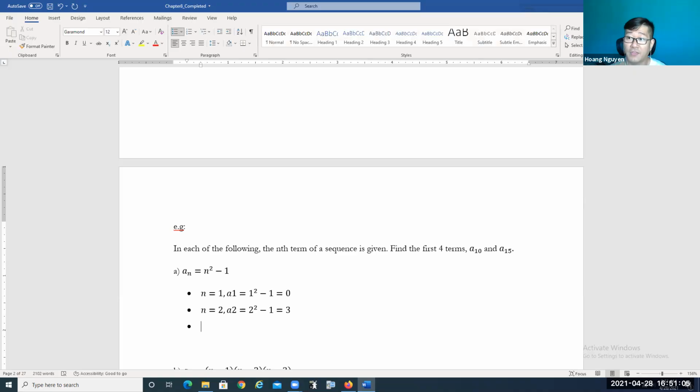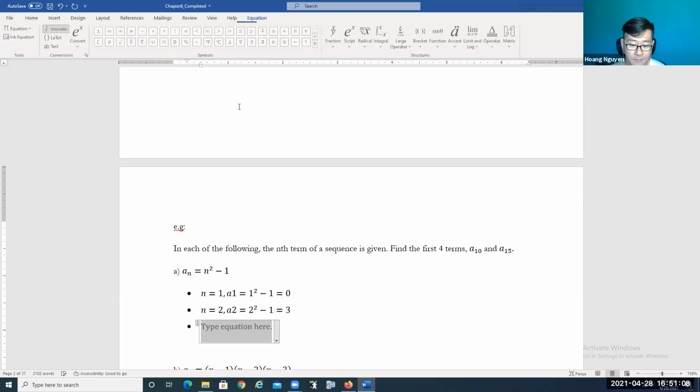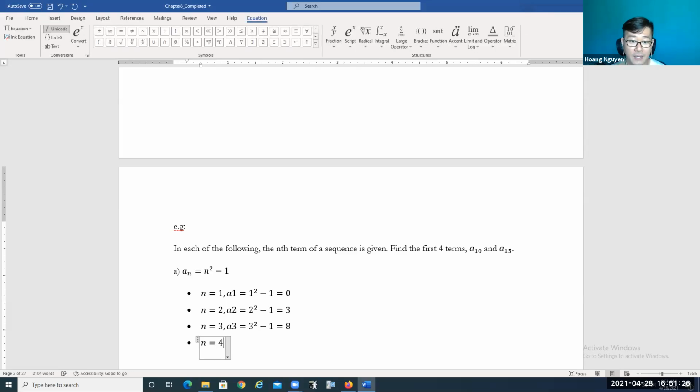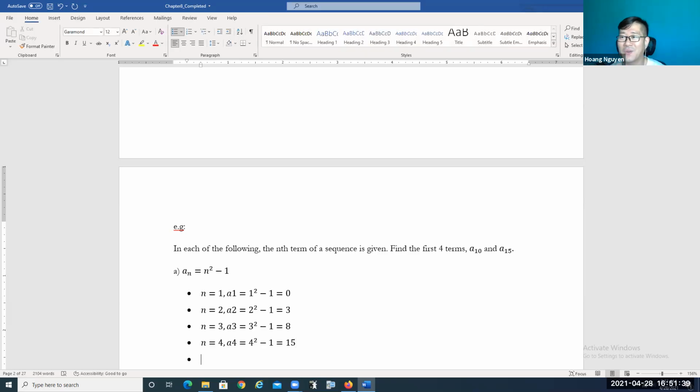Now we're going to find the third term, which is when n is equal to 3. So a3 is equal to 3 to the power 2 minus 1. 3 to the power 2 is 9, take away 1, so it's going to be 8. Now the fourth term means that when n is equal to 4, we get a4 equal to 4 to the power 2 minus 1. 4 to the power 2 is 16, take away 1, so it's going to be 15. Those are the first 4 terms of this sequence.